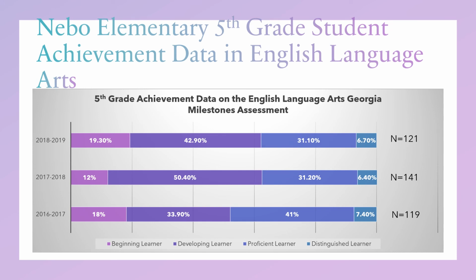You're looking at Nebo Elementary's 5th grade student achievement data in English Language Arts 2016-2017. We have targeted assisted 3rd through 5th grade students receiving Title I support in English Language Arts, and we had about 48% of our 5th graders perform proficient and distinguished. Then we have a significant drop here in the 2017-2018 school year to about 37% of our students performing proficient or distinguished, and a slight rise here in the 2018-2019 school year to about 37.8% of our students performing proficient or distinguished.